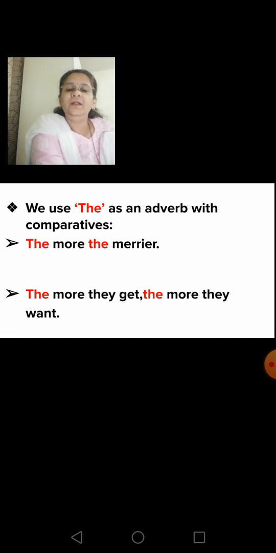Second example, the more they get, the more they want. So here also more is the comparative degree and the is used before them as the adverb.